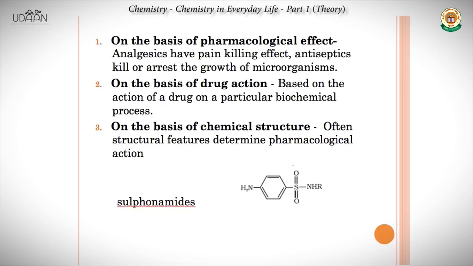The first classification is on the basis of pharmacological effects. So basically, this classification is on the final action of what the drug is doing as a medicine, right? Like analgesics have pain-killing effect. Antiseptics kill or arrest the growth of microorganisms. So that is their medicinal usage, right? The second is on the basis of drug action. How does the drug participate in a biochemical process? How does it react? So that is another mode of classification.